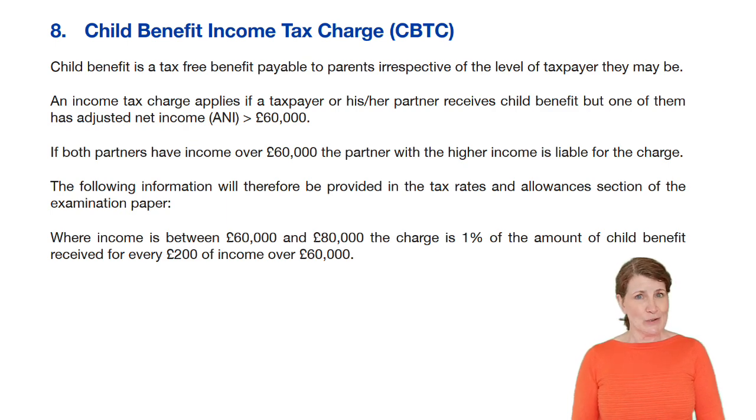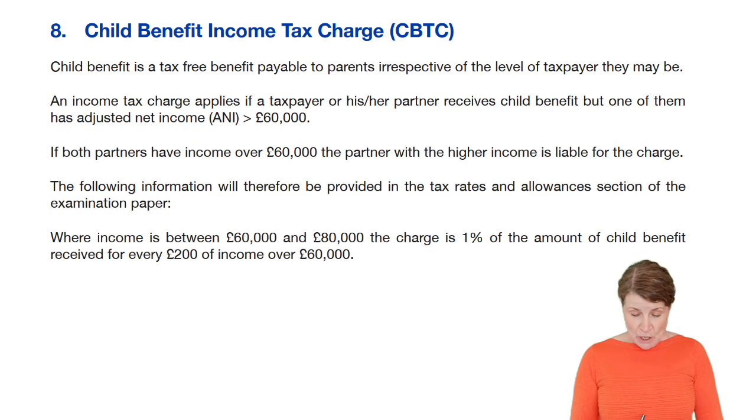And years ago, once again, it wouldn't matter how much income you had, you automatically got child benefit. So whether you had income of 100,000, 20,000, a million, you were automatically entitled to child benefit if you have children. And then what they did a few years ago is, once again, they changed the rules and they said, look, if you're a high earner, you're not going to miss this child benefit. So therefore, we're going to start taking it off you.